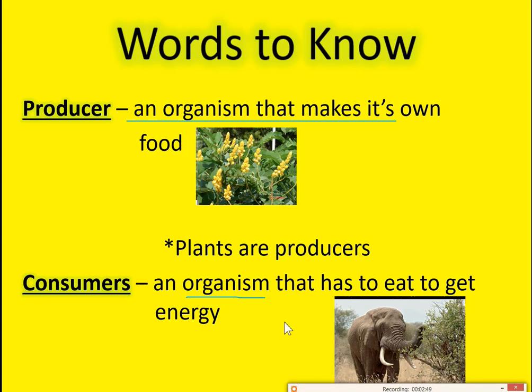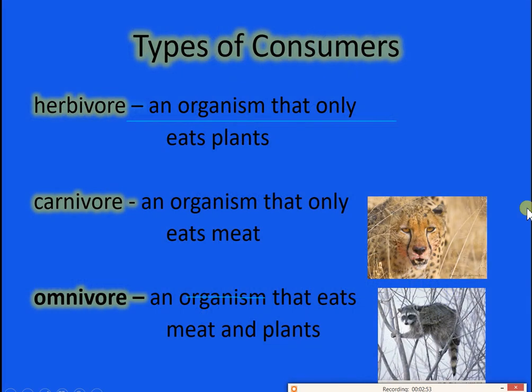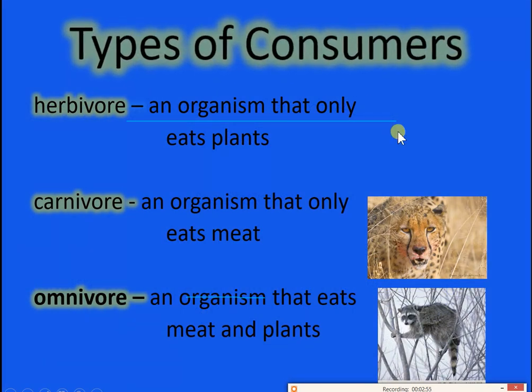These consumers are divided into different types: herbivorous, carnivorous and omnivorous. Herbivorous ones eat only plants.